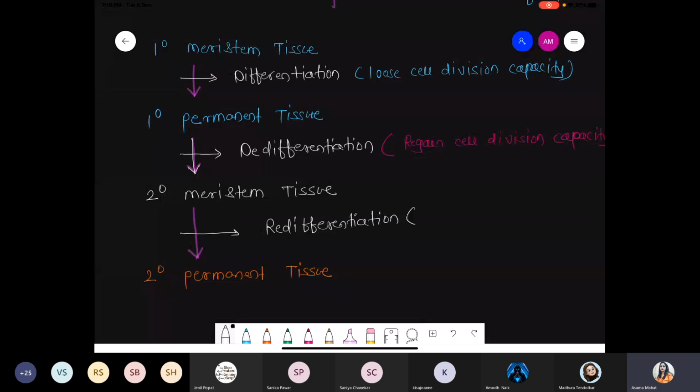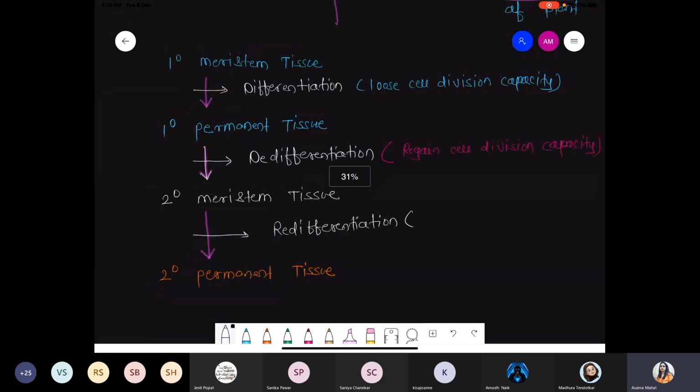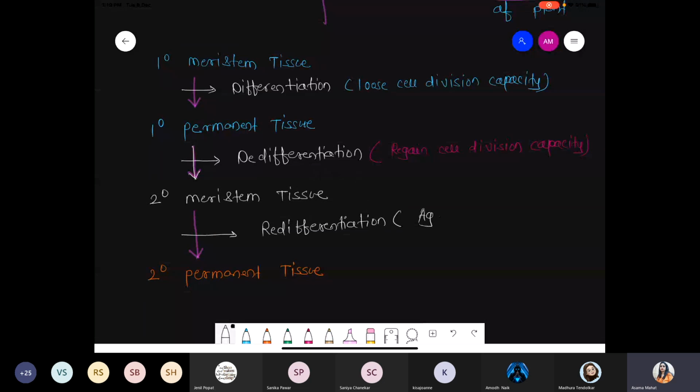What is the meaning of re? It means that again cells or the tissue lose cell division capacity. They had lost it earlier during differentiation, but again they lose cell division capacity. Okay, so please remember this point.